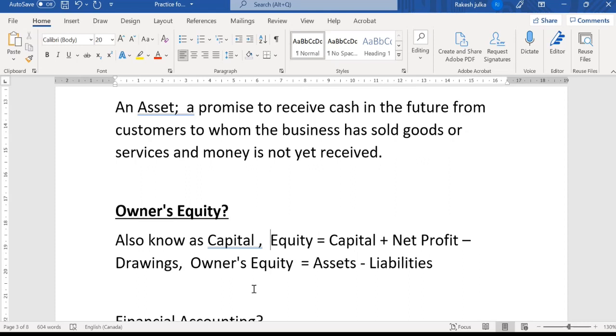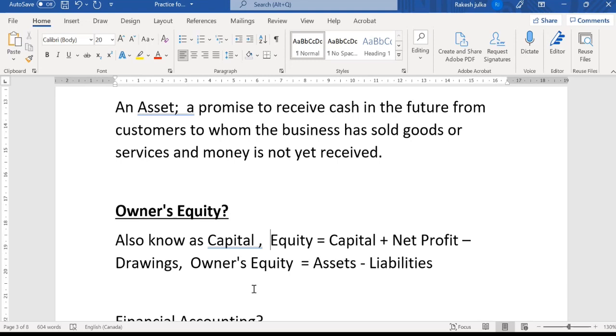So for example, $5,000 was invested by the owner in the business, and after that there is a profit of $2,000, definitely that will be added. 5 plus 2 will be 7, and $500, if it is drawings, will be subtracted. So 5 plus 2 is 7, 7,000 minus 500, 6,500 will be the owner's equity.